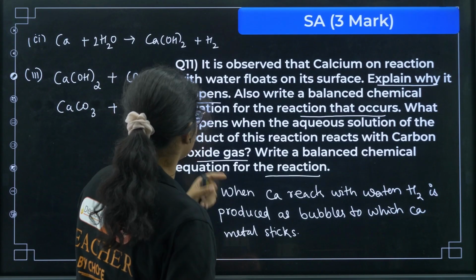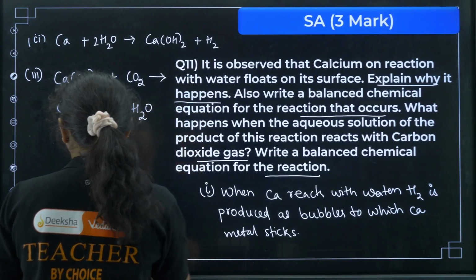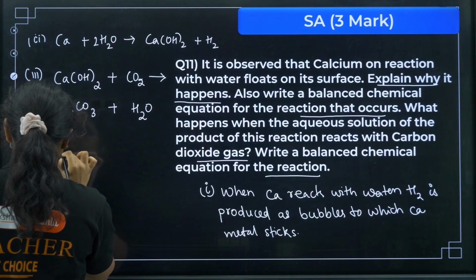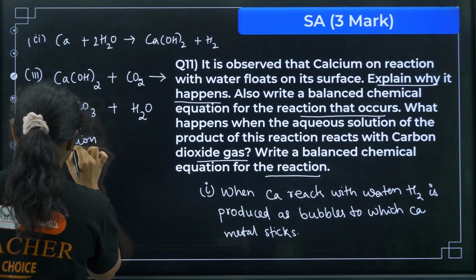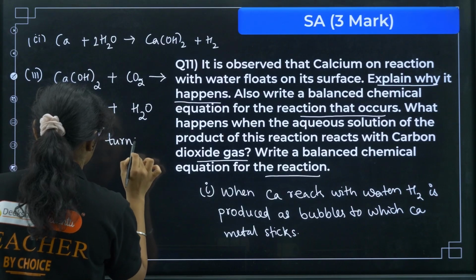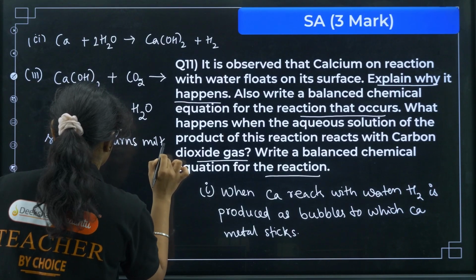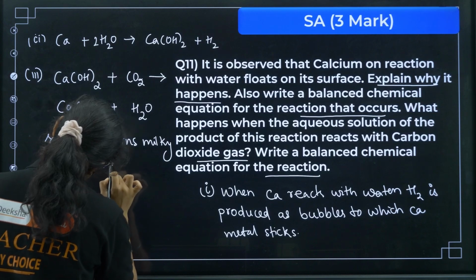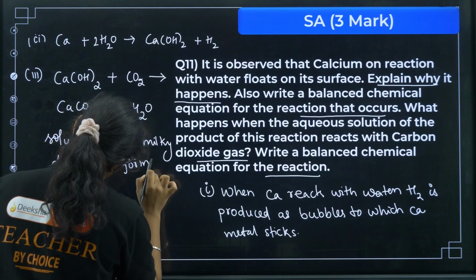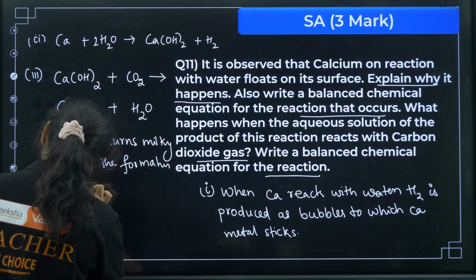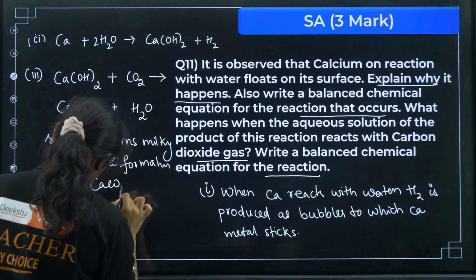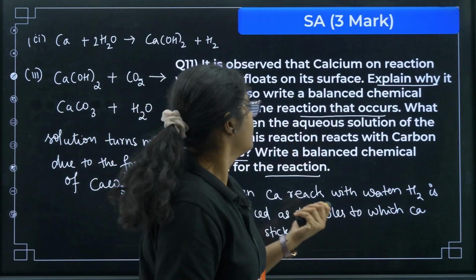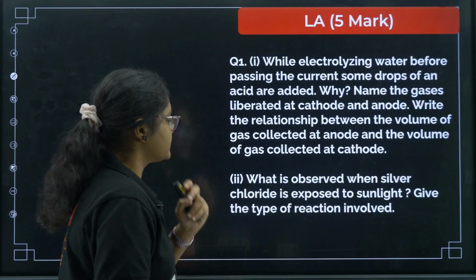Then you need to write what happens here. So you can write down the water turns out to be milky, or the solution turns out to be milky. What happens is the solution turns milky, okay, due to the formation of CaCO3. Okay, so you can write it in this way. Okay, fine. Now we'll go to long answer questions here.